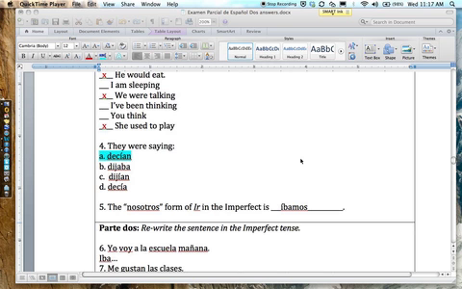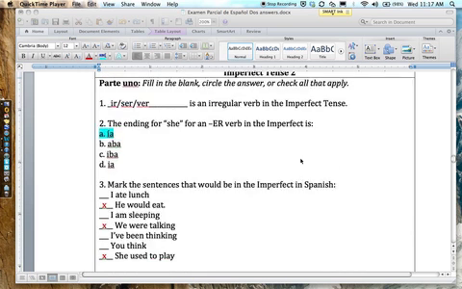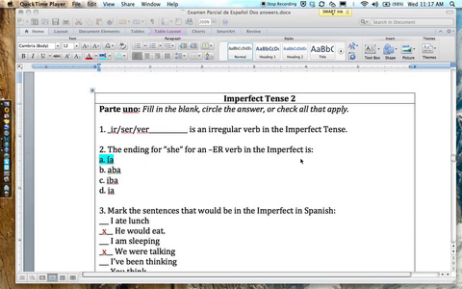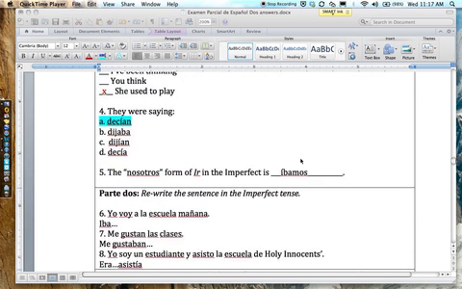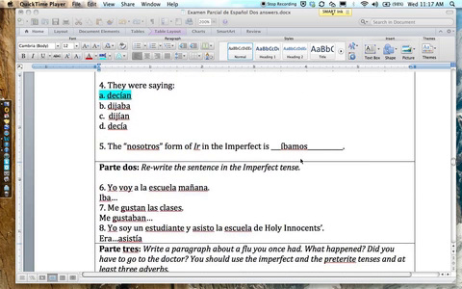And lo and behold, that's mostly what we tested. Those are the questions that we had on this section and on the first page of it as well. So that's something that I think people are going to need to spend some time studying when we start thinking about the final exam, because all of this information will also be on the final exam.